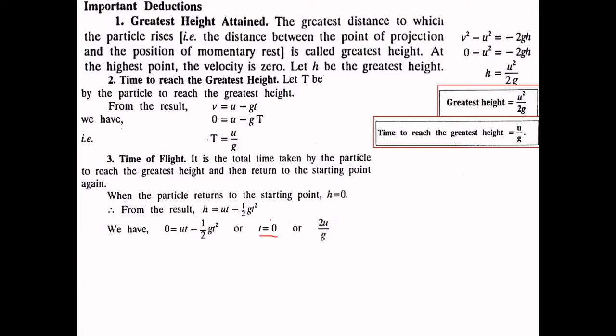The 0 value corresponds to the starting position when we projected the particle, because when we projected the particle the height is also 0 and obviously the time will be 0. But when the particle reaches again at the height 0, then the time will not be 0, the time will be 2u by g.